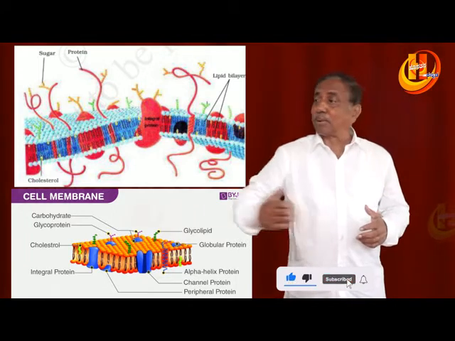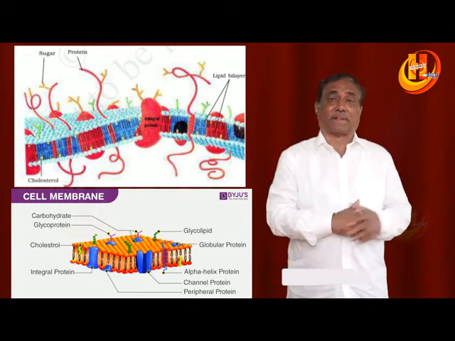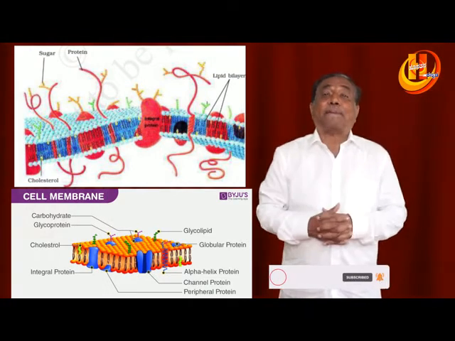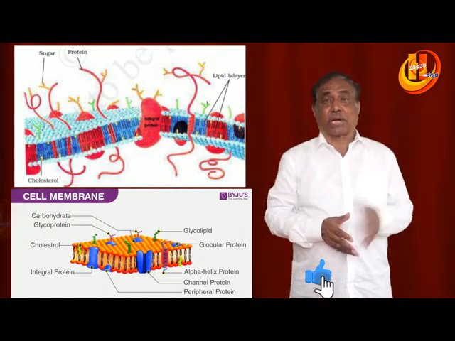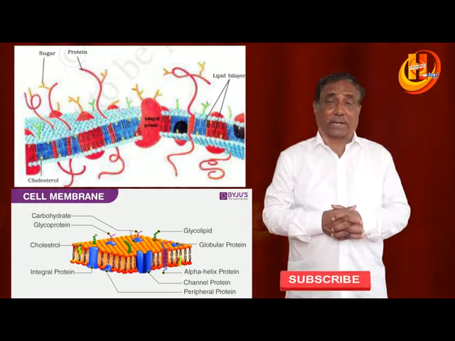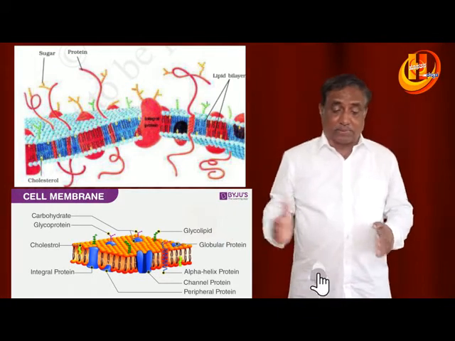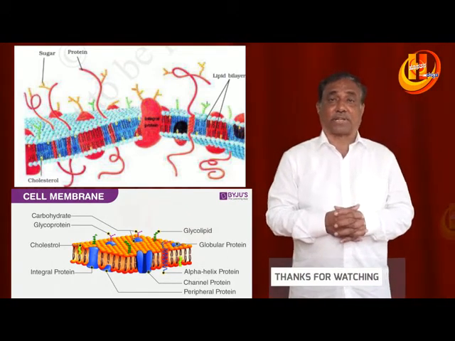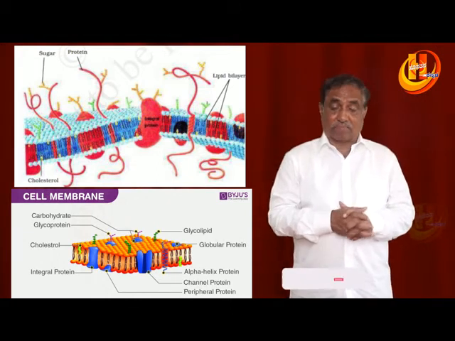They require certain proteins to carry them, that is active transport, which takes place at the expense of energy, and it is also a facilitated transport. In the next chapter we will study the different types of facilitated transport, diffusion and active transport. Anyhow, passive transport takes place without the expenditure of energy. Active transport requires energy.